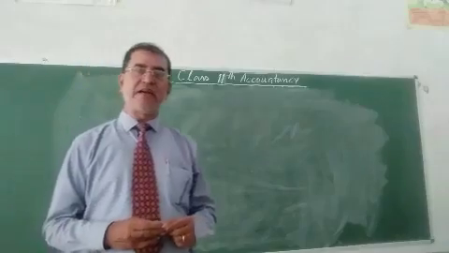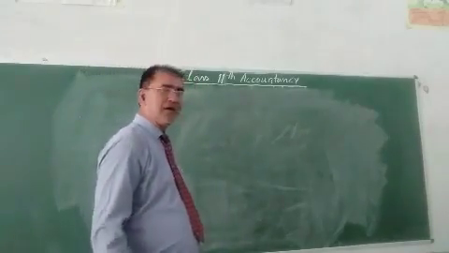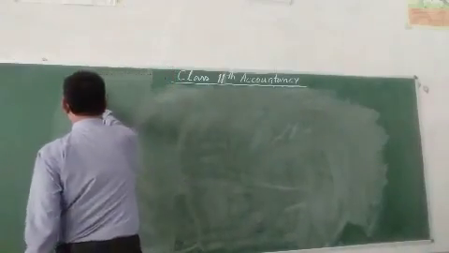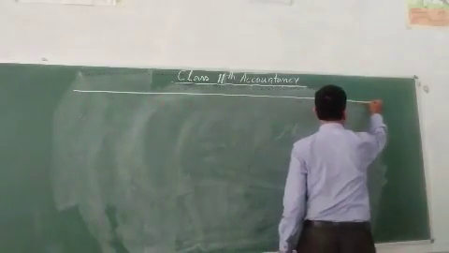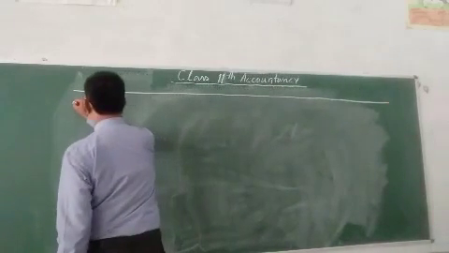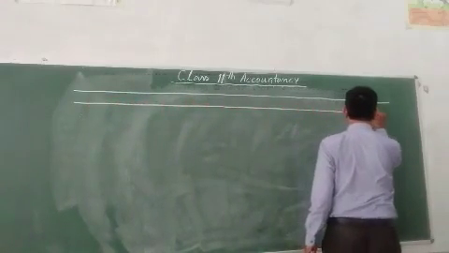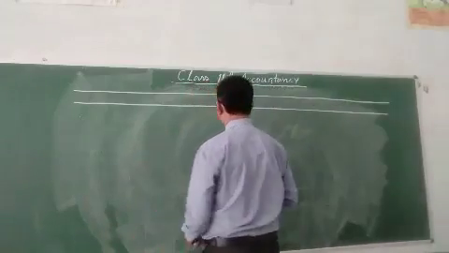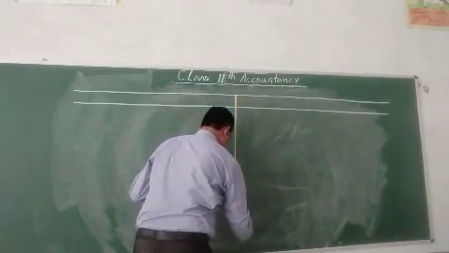Now my dear children, today you can see at the board the cash book. We have to draw the lines of the pro forma of the cash book. In the middle, you have to draw a thick line this way.